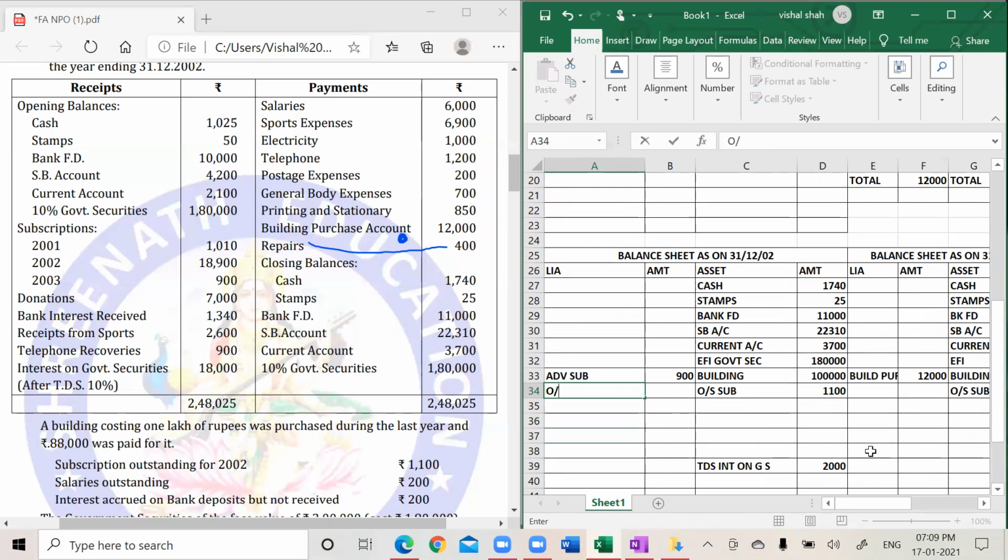Outstanding salary will come on the liability side because expense outstanding is a liability. You need to pay. Income outstanding is your asset. Outstanding bank interest, how much? 200. So I have done these two effects also.